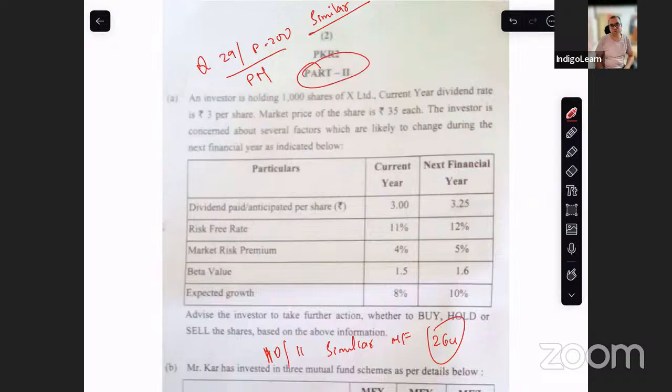And I must say the paper is super easy. There are no tough questions. There are no complicated questions. There may be one odd here and there, something small. But by and large, the questions are fairly simple. In fact, some of the questions are extremely simple.